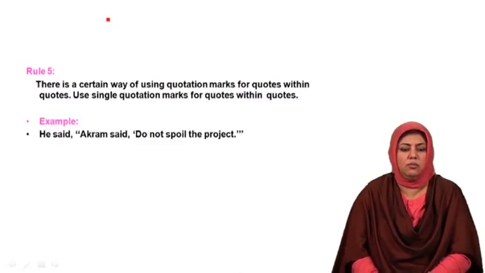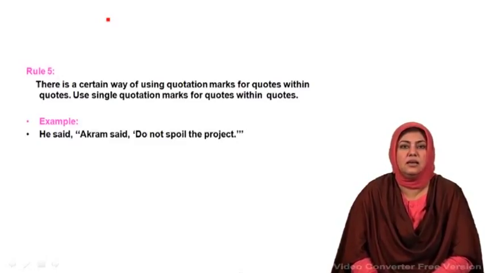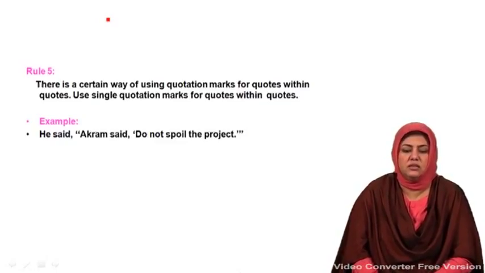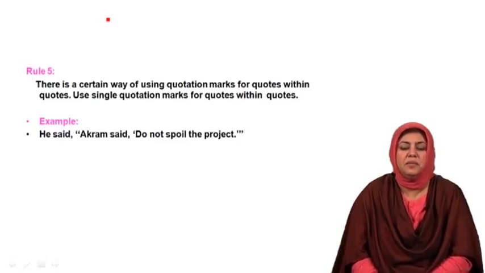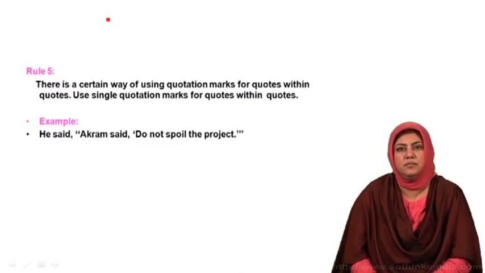He said, comma, quotation mark starts, Akram said, comma, and a single inverted comma begins, do not spoil the project. The full stop, then the single inverted comma closes to show the original utterance of Akram, and then double inverted commas close to show that whatever he has directly reported is completed here.